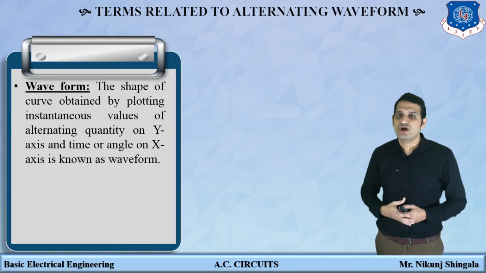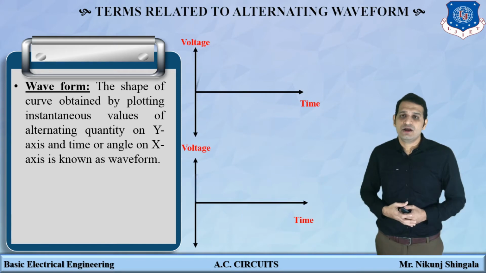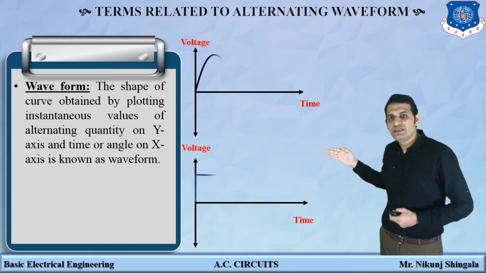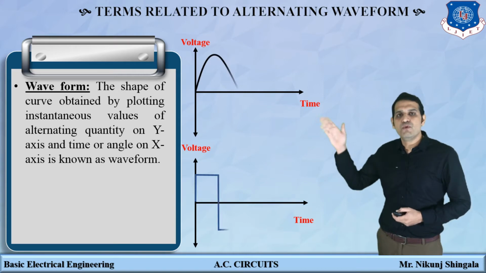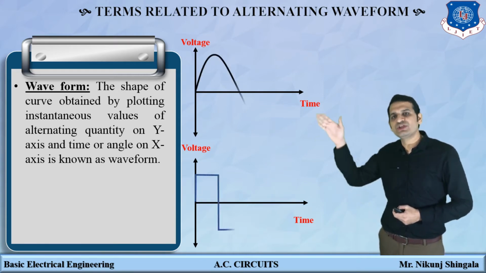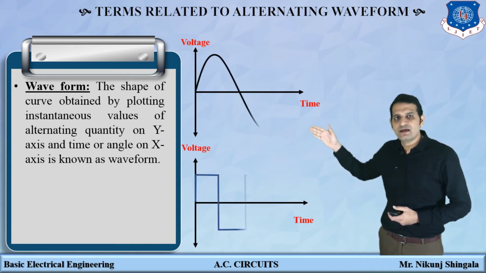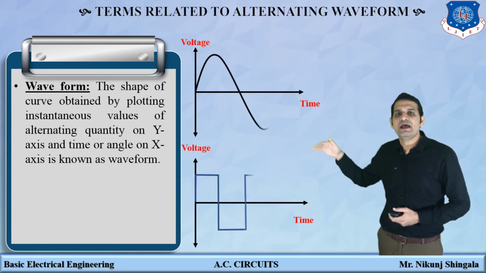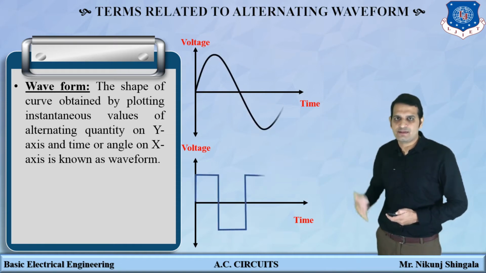The shape of the curve obtained by plotting instantaneous value on the y-axis and time or angle on the x-axis is known as waveform. So here you can see these are the two waveforms of voltage versus time, and both are alternating waveforms, both are changing periodically with time. On the x-axis, time may be there, angle may be there, different things can be there.